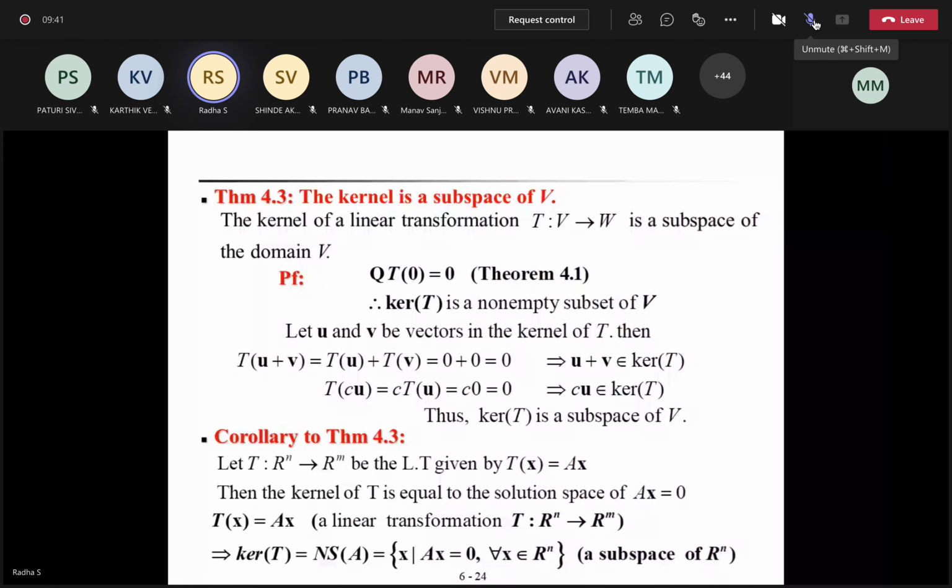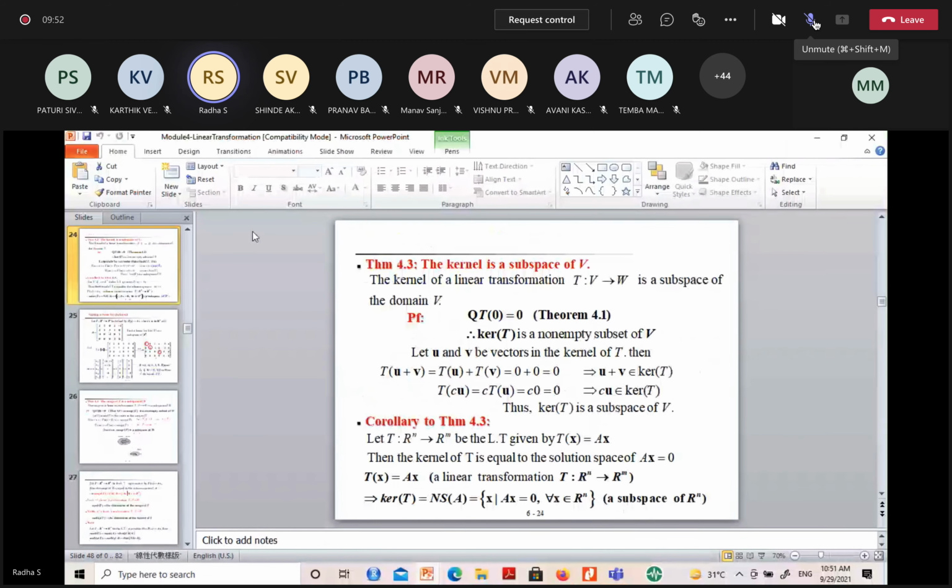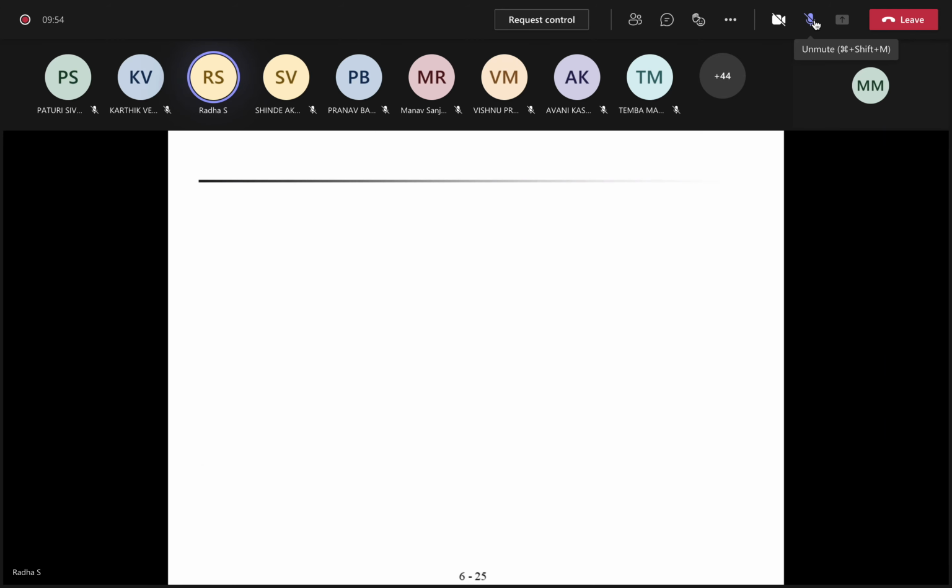I need to prove kernel is a subspace of V. Shall we try, so that you will understand what we are doing? What is kernel? Everybody should answer. T from V to W is a linear transformation, right?